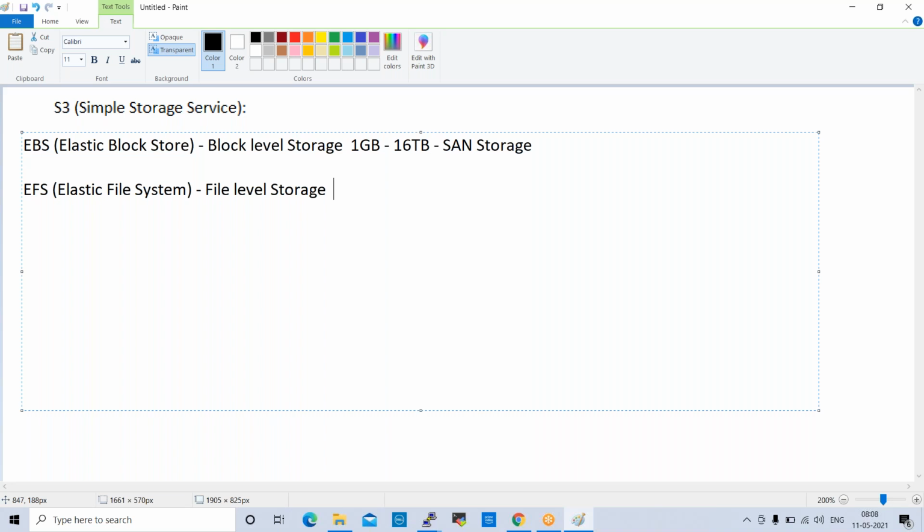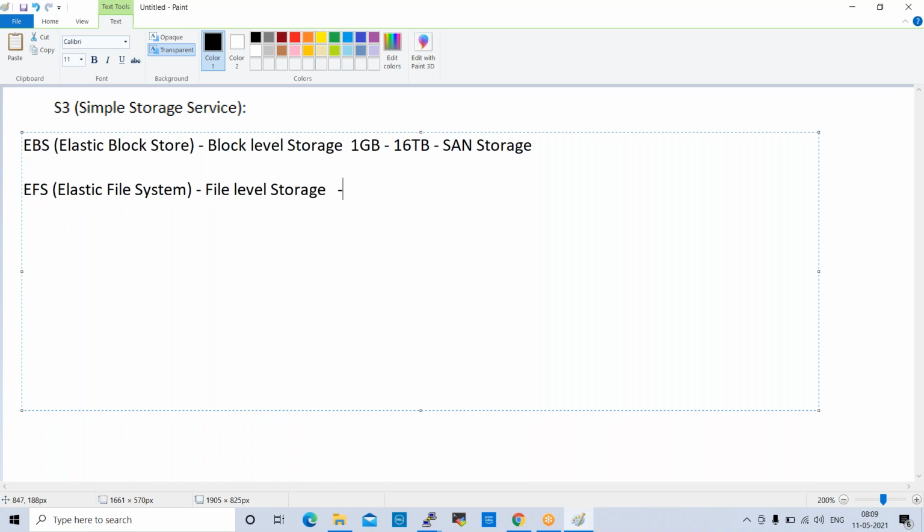For example, I have created EFS in our project and I started working on this. I'm uploading some files, moving some files, editing some files. Day on day, data is growing. It will not stop you from utilizing the storage. It will allow you to utilize as much as you want, 20 GB, 30 GB, 40 GB, whatever size. But for that, you will get the bill. You need to pay the bills, right?